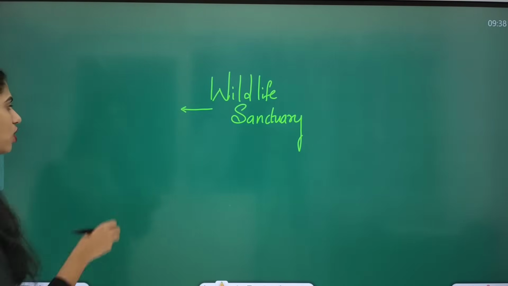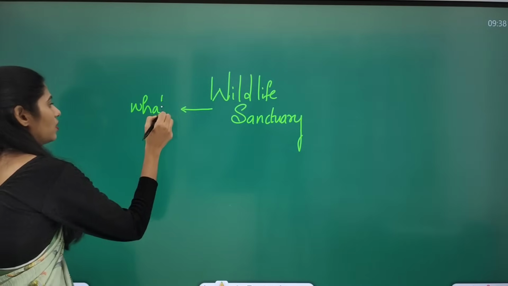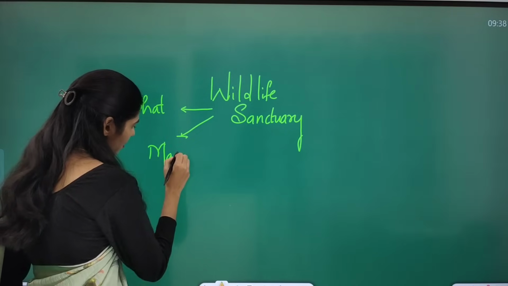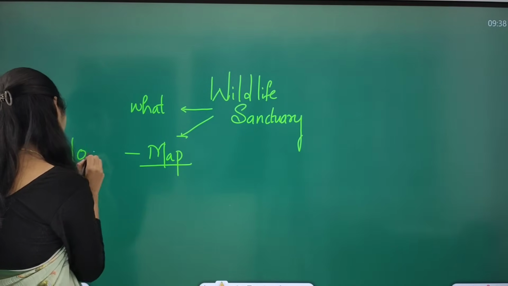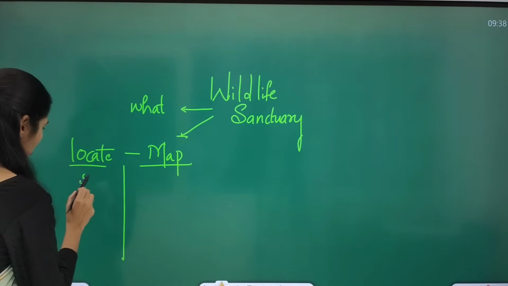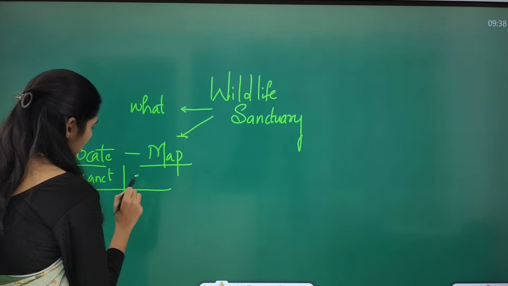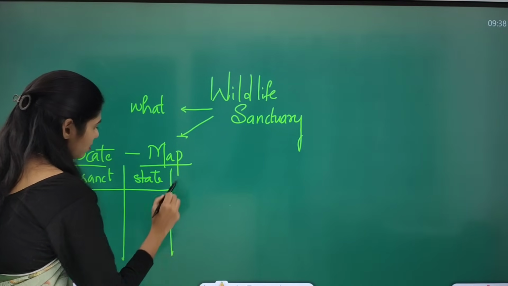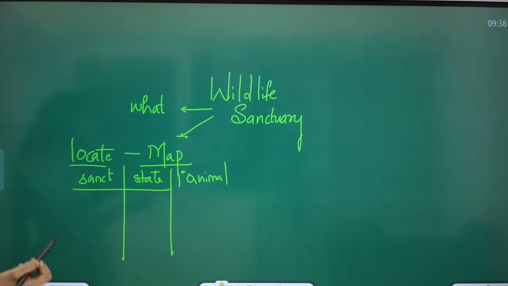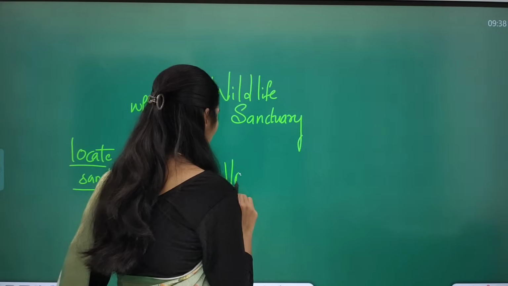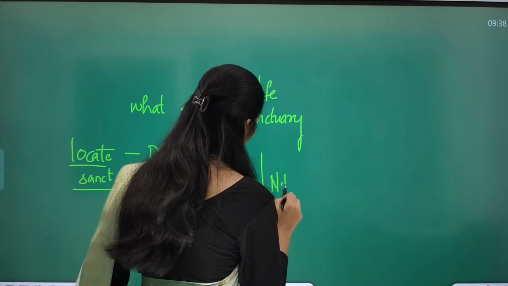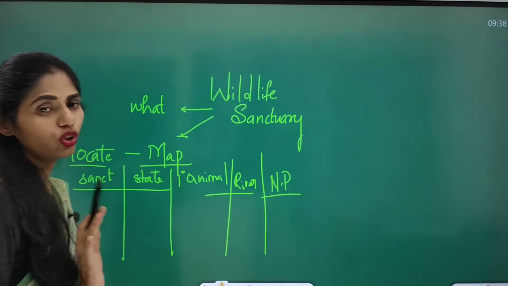So you have to understand what is the meaning of sanctuary, and you have to take a map and locate some important sanctuaries, and you have to see in which state it is located, and you have to see the primary animal or bird species or plant species which is present, or if there is any river which is flowing, you have to see which river is flowing, or if there is any national park or biosphere reserve which is present in here, you have to make a note of that also.